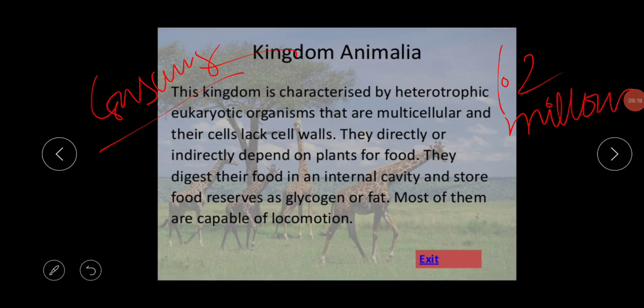The first thing is that these are normally multicellular organisms. The kingdom Animalia is normally multicellular, and it has eukaryotic cells. Cells are eukaryotic with a double envelope system. Cell wall is absent. Animals are ecologically consumers.